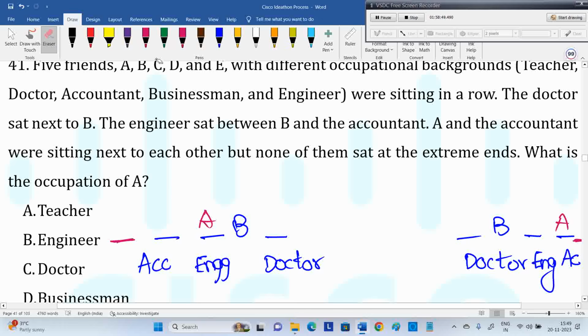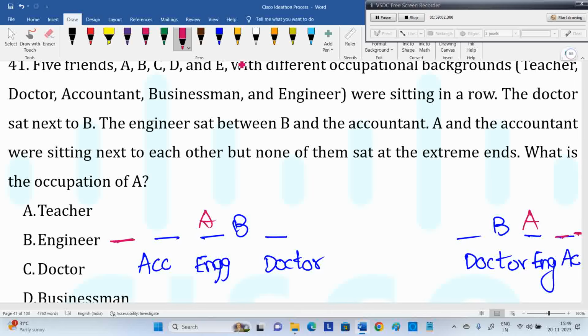A is the engineer, and you have to take one more slot apart from this. Then only the accountant is not at the extreme end. So why can't you take the extra slot for the doctor? Then the accountant will be at the extreme end, and they gave that condition also. So the thing is this: A is the engineer. That's the only thing we can answer in the question.